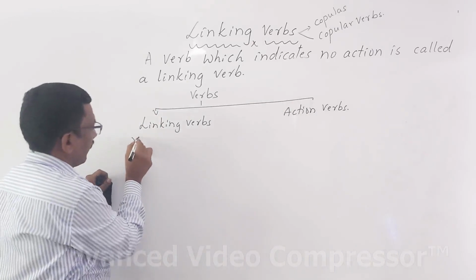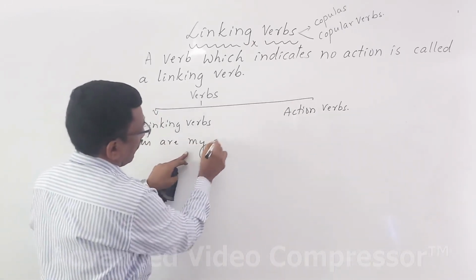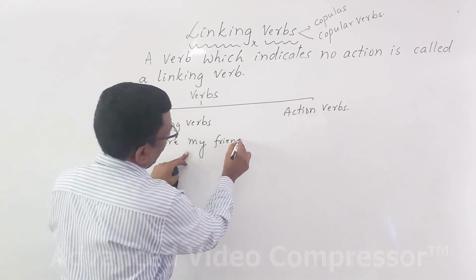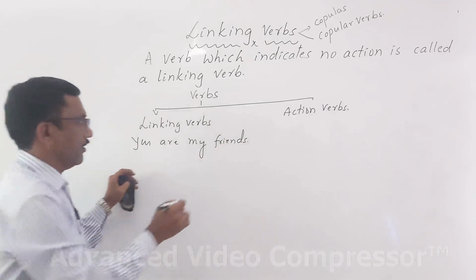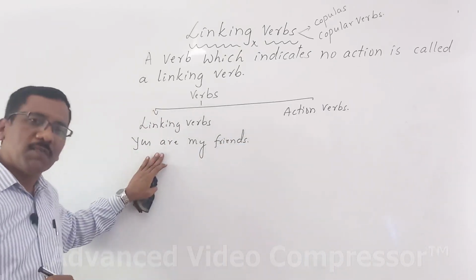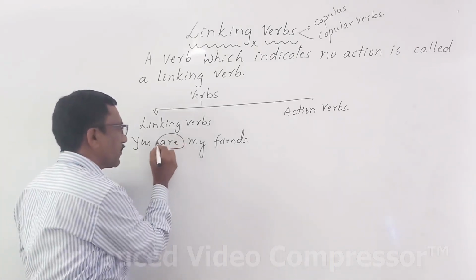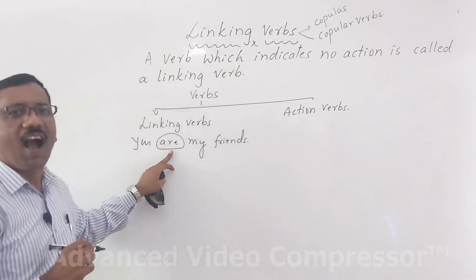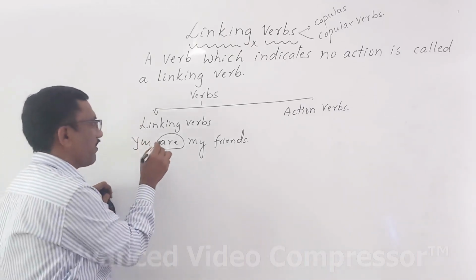See one example. You are my friends. Very simple example. Here, what's the verb in the sentence? Can you tell me? Of course, you say that it is are. What does it do? It does one thing.